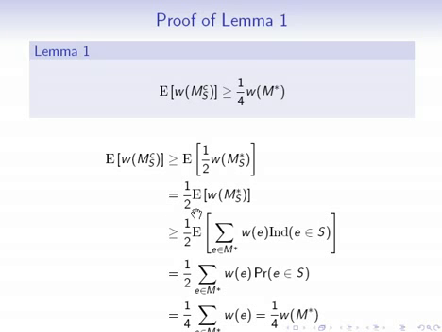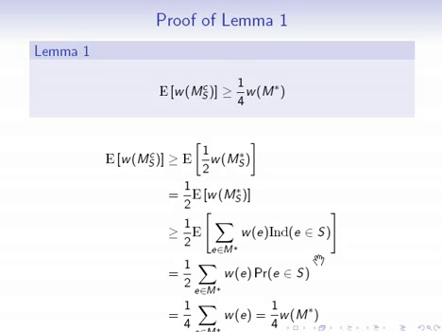Now, the expected weight of the optimal matching inside of the sample is at least the expected weight of a particular matching inside of the sample. And the particular matching we're going to look at is the optimal matching on the entire graph, but we're going to throw out any edges that are not inside of the sample. And that's what this ind here indicates. This is just the indicator function that is 1 if the edge is inside of the sample and 0 otherwise.